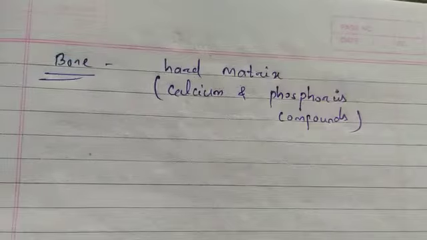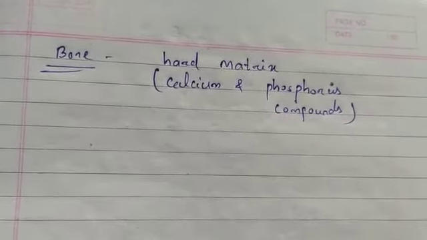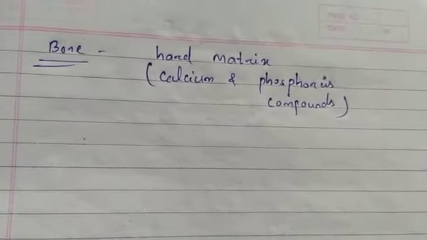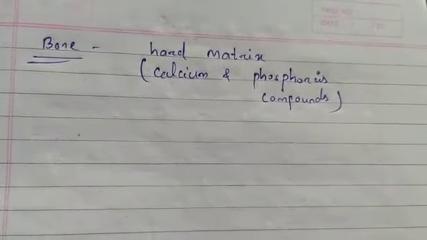Bone cells are embedded in a hard matrix that is composed of calcium and phosphorus compounds. So bones are strong because of the calcium. Calcium is required for strong bones. And two bones can be connected to each other by another type of connective tissue which is called ligament.